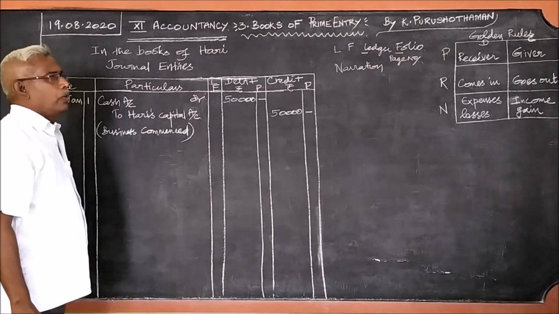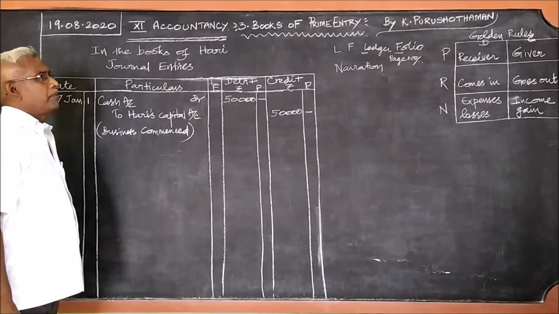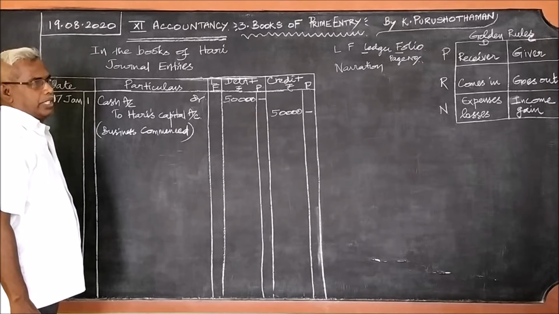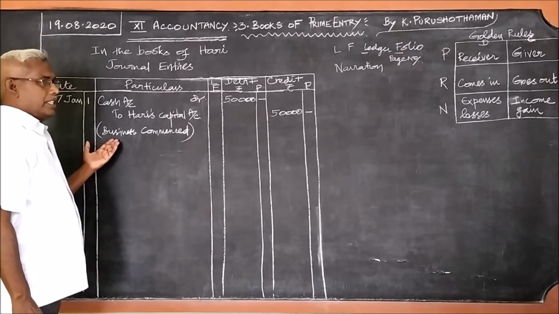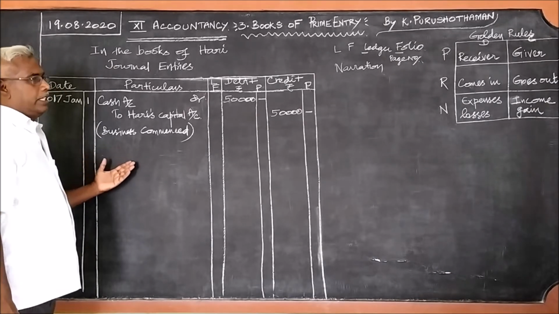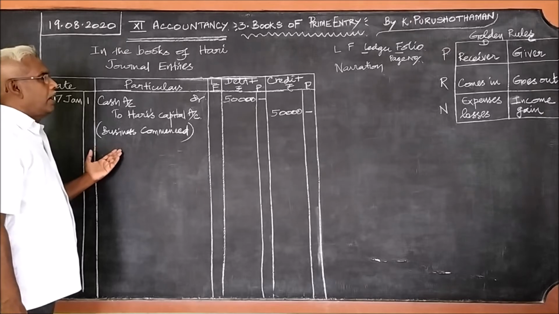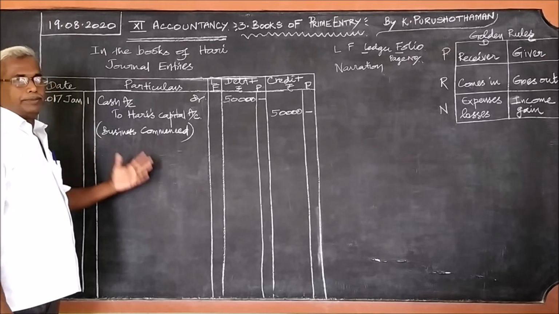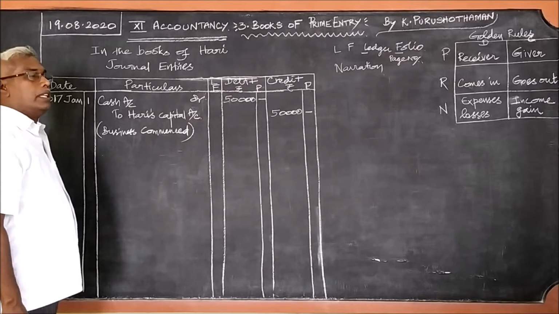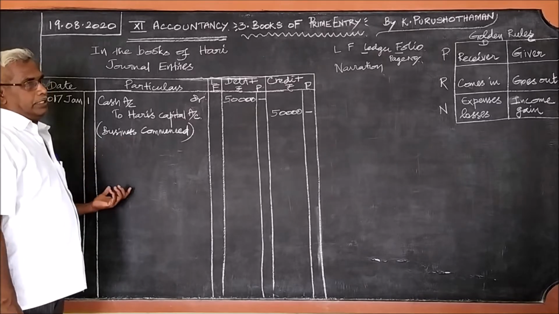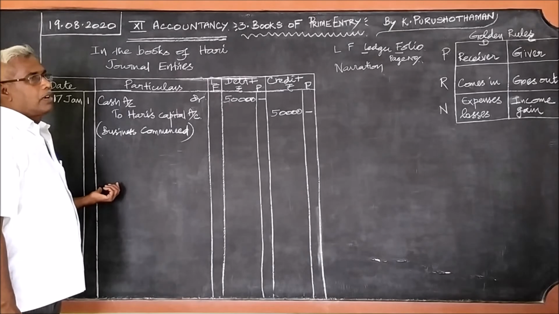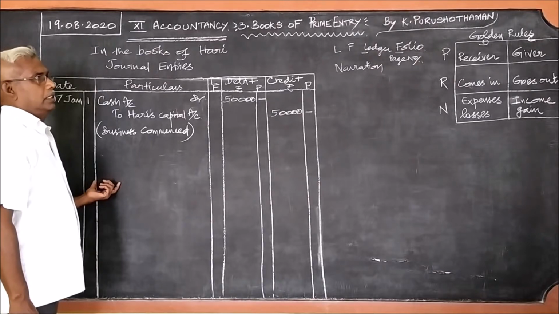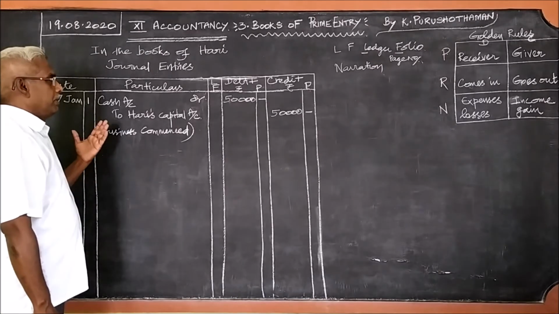LF means ledger folio, that is, ledger page number. You should give that answer. What is narration? It is a brief explanation of the transaction made. In Tamil it is called Vilakka Kuripu. You should bear it in mind.